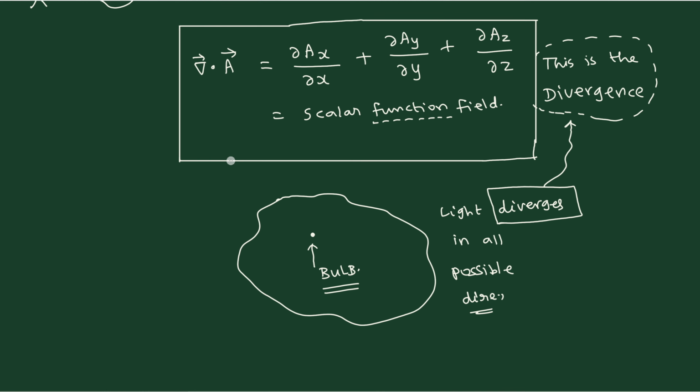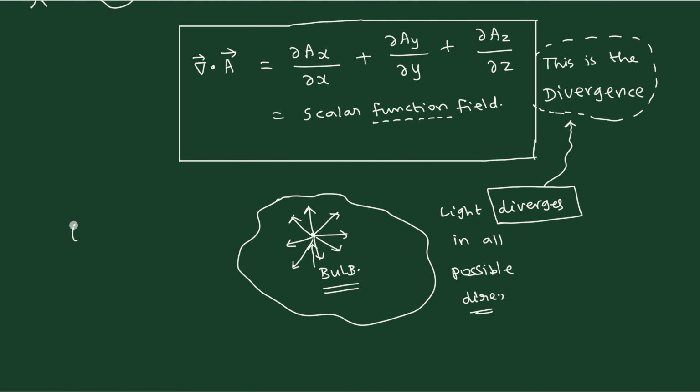Divergence means something is moving out of the original point in all possible directions. See, this is the original point. Light is going to travel in all possible directions, that means away from the bulb. Away from the bulb is one important point, and all possible directions is another important point. Both of them are happening, and therefore we say it is diverging. Diverging is an example of the English equivalent word.